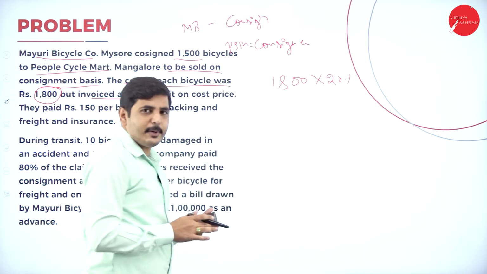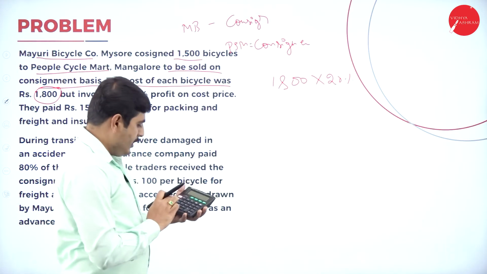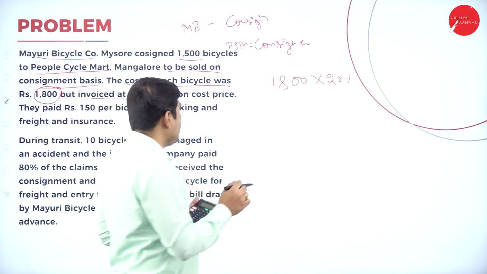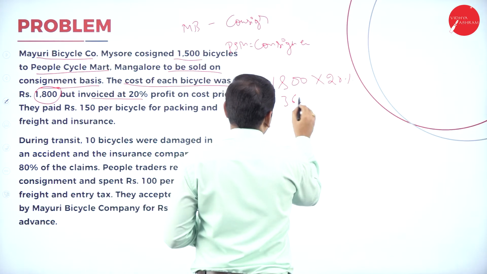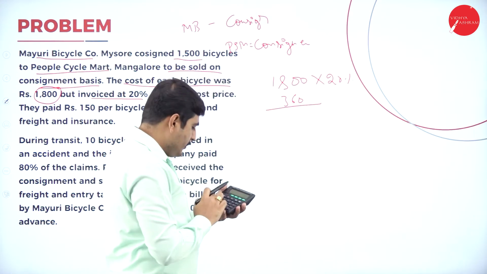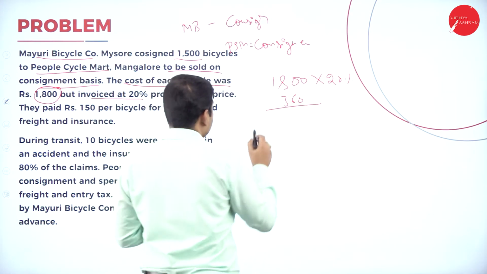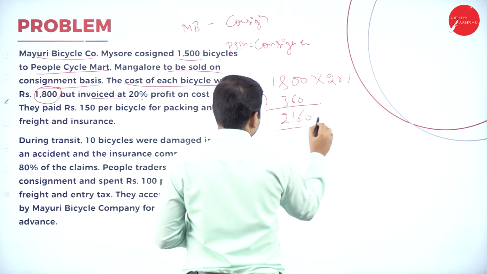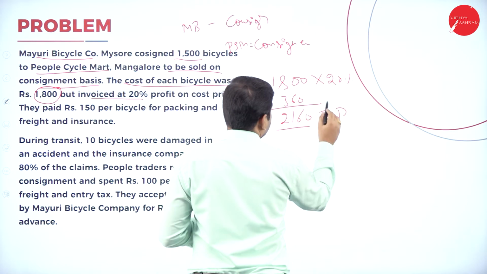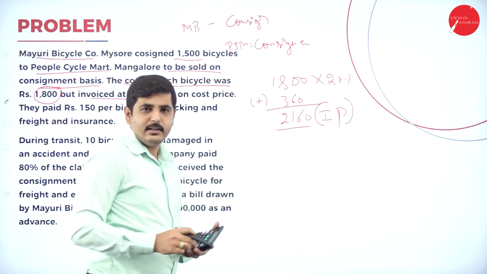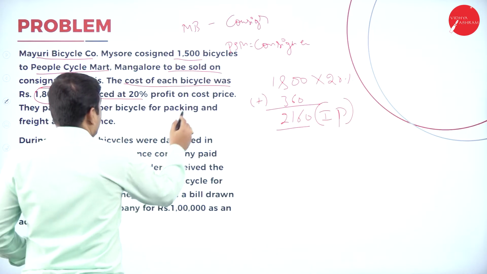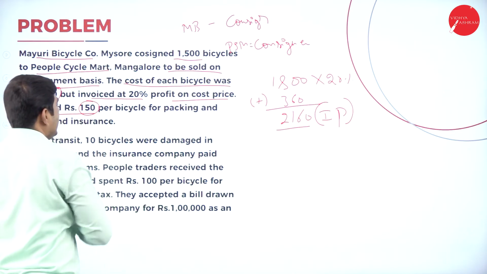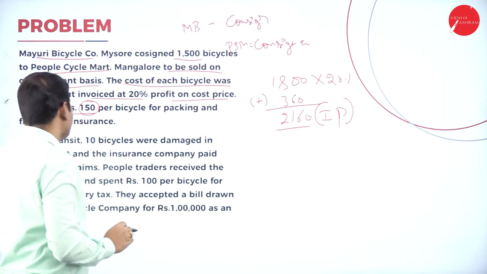If they give the invoice price, we should calculate the stock reserve also. 1800 into 20% is 360 rupees, plus 1800, equals 2160 rupees. The invoice price is 2160.